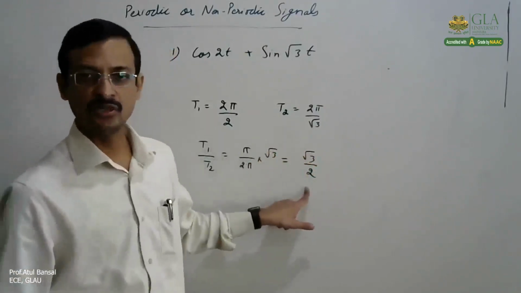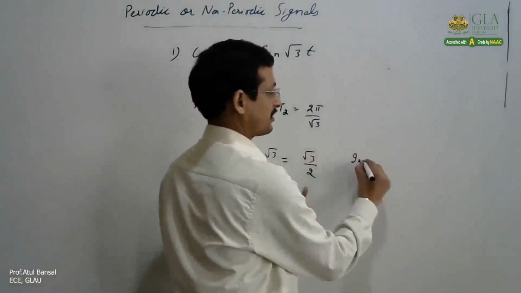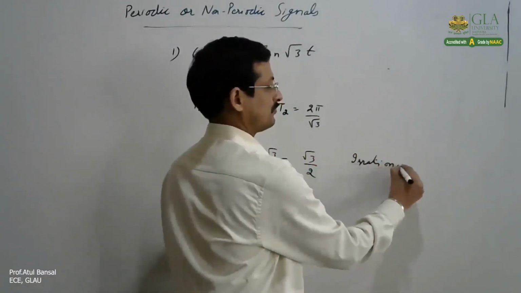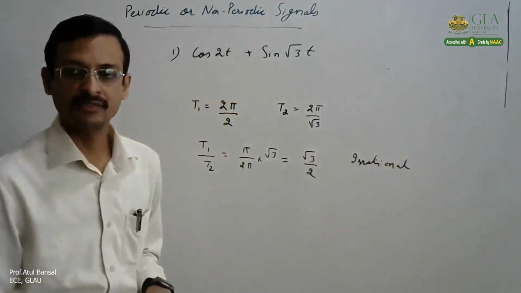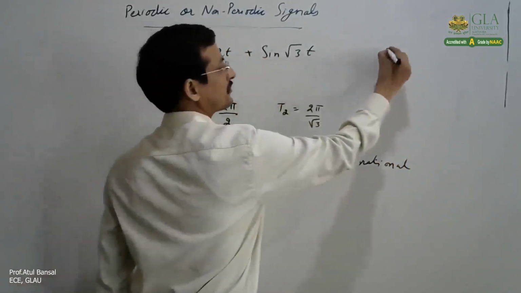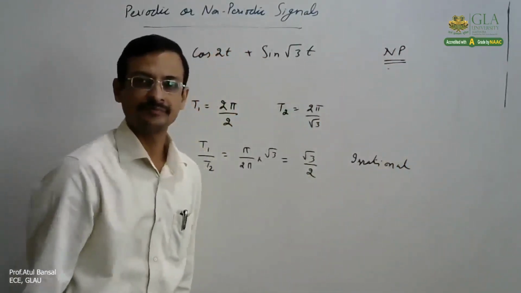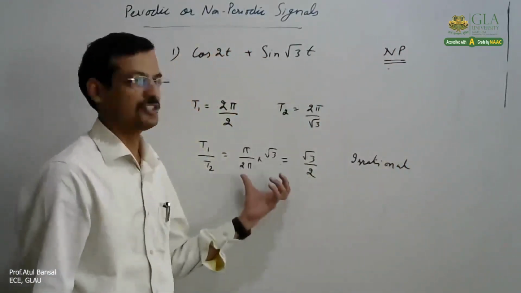Now we know this is not a rational number, this is irrational. Under root and pi, these are irrational numbers. So in that case, this sum becomes non-periodic. That is how we can check that.